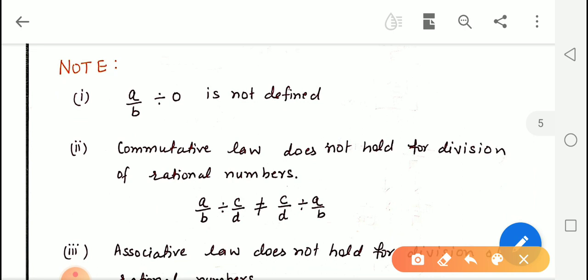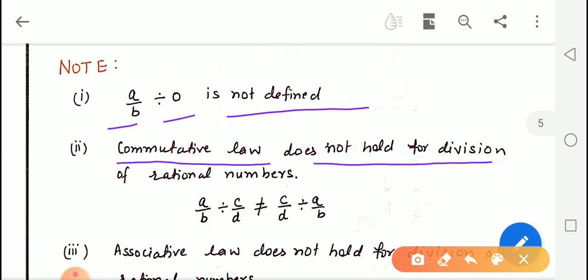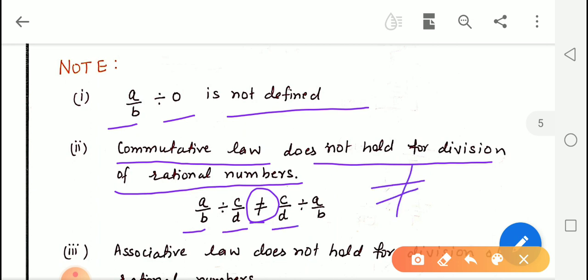Now let us note down some important points. The first point is that any rational number divided by 0 is not defined. And the second is that the commutative law does not hold for division of rational numbers. It means if we change the order, the answer will not be the same. A upon B divided by C upon D is not equal to C upon D divided by A upon B. If we change the order, the answer will not remain the same.